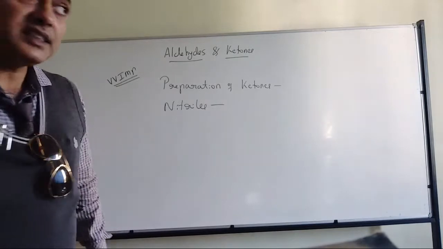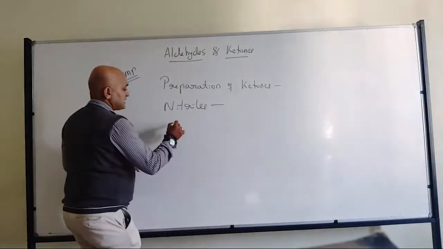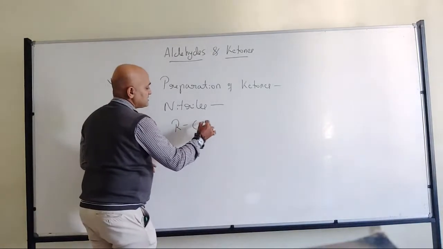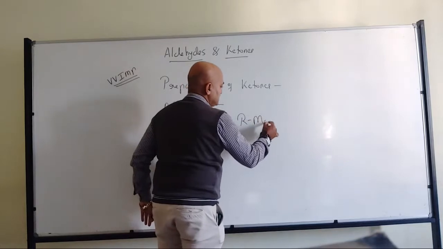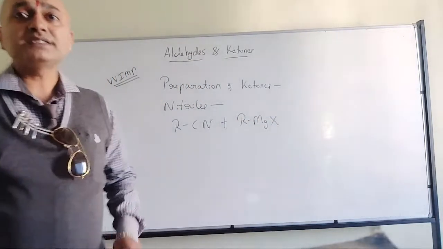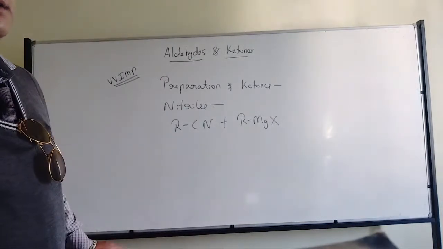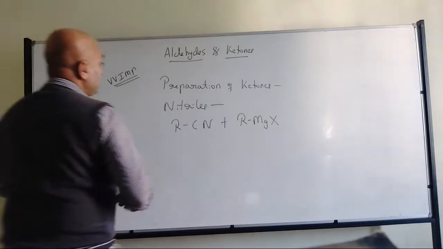Which is that other reagent? Once again the Grignard reagent. So we have RCN plus RMgX. Same as the earlier case, there will be dipolarity.